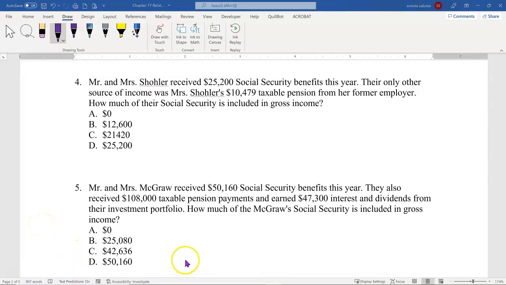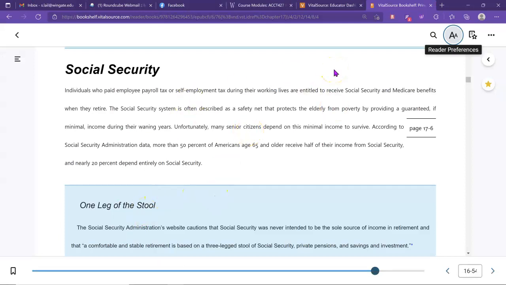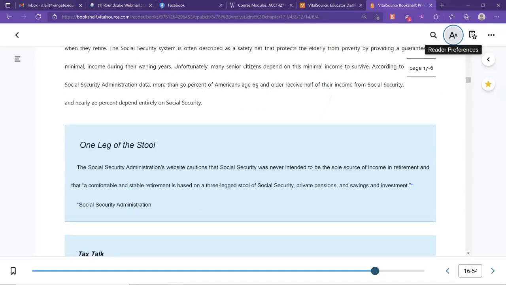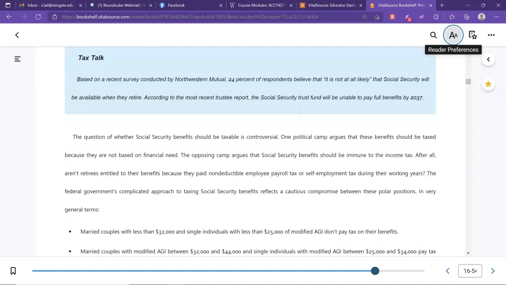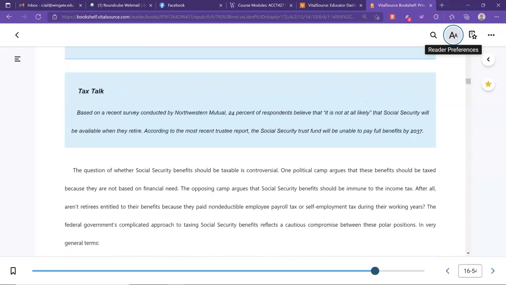So let's go over here just a minute, because we're going to need these guidelines, or these numbers, for the next couple of questions, but it's been a little while since we talked about Social Security. With Social Security, the key is with income, if you're under a certain limit, you don't have anything taxed as far as your Social Security.